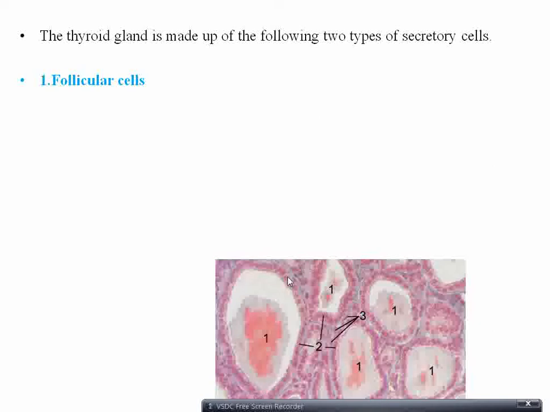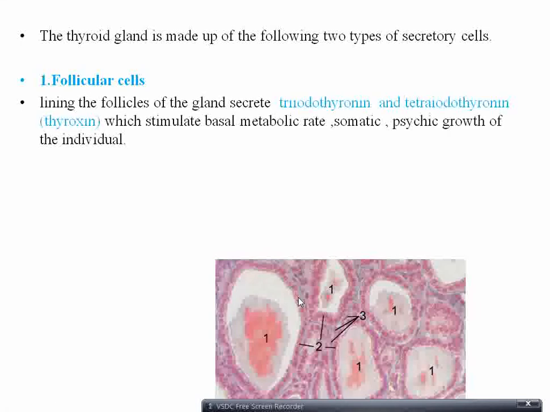They are called follicular cells, and they secrete triiodothyronine and tetraiodothyronine, T3 and T4. T4 is also called thyroxine, which stimulates basal metabolic rate. So the basal metabolic rate is increased, along with the physical growth and the mental growth of the individual.